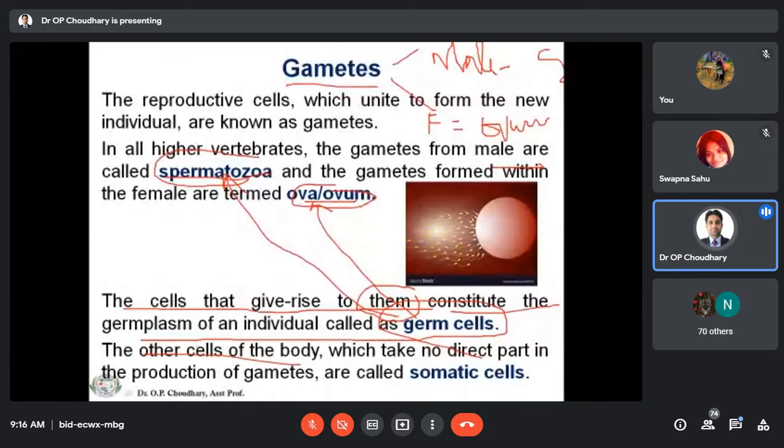The other cells of the body, which do not take direct part in the production of gametes, are called somatic cells. So germ cells take direct part in the formation of gametes, and cells which are not directly involved in the production of gametes are called somatic cells. These are 2 important terminologies: the somatic cell and the germ cell.